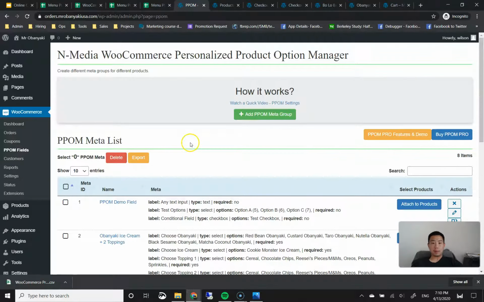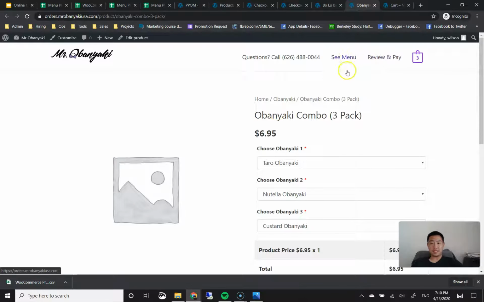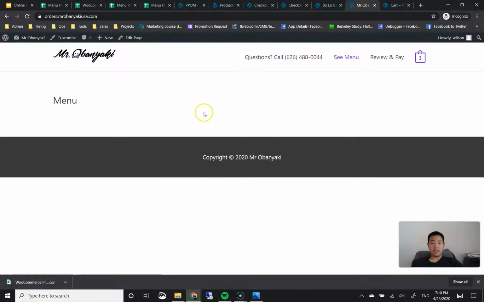We added a bunch of options to our menu items. We have our menu items in place in our database. The very last thing we want to do is input all of our menu items onto a page, onto that menu page that we created before. Just to give you a reminder of what it is, it's this See Menu button here. I'm going to click on that. You can see that it's blank here, and we're going to go ahead and design it now.